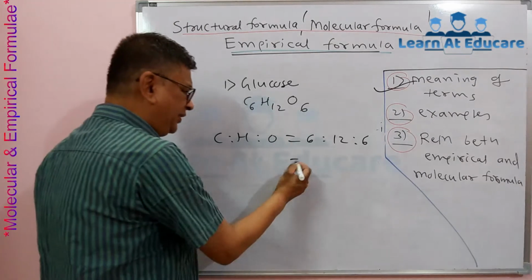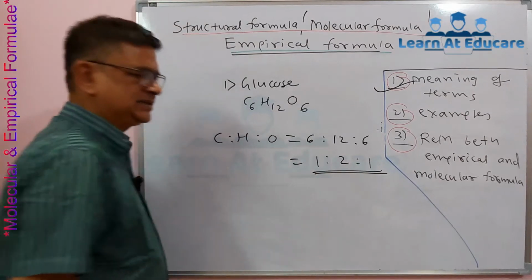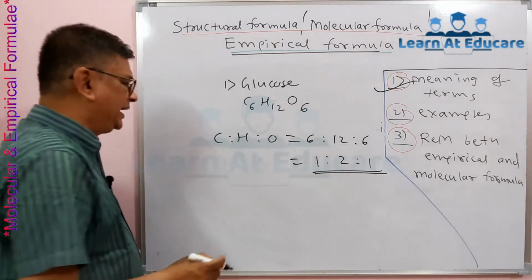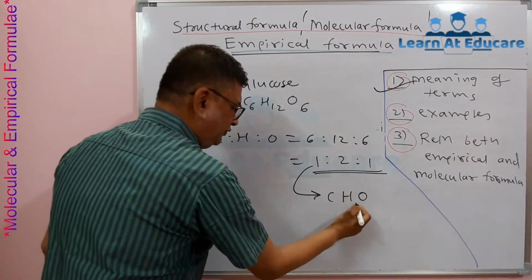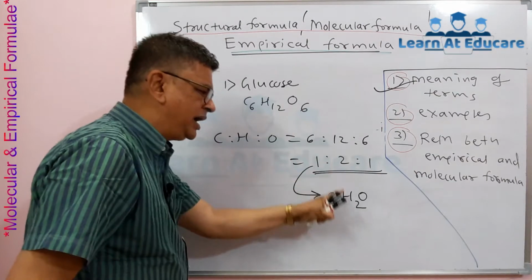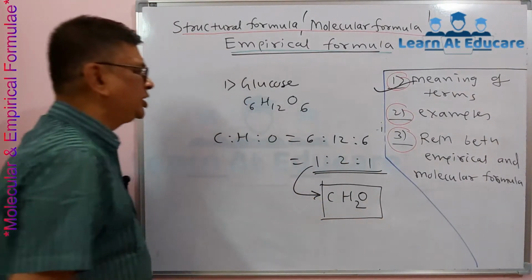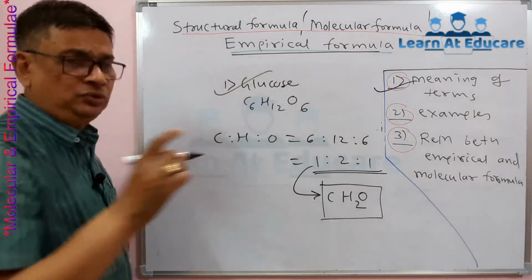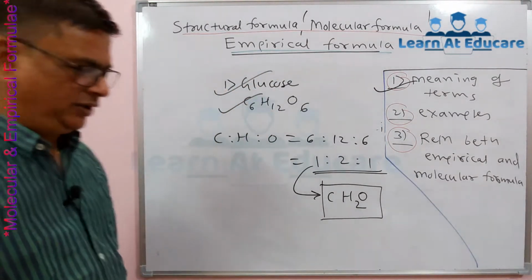If you divide by 6, the smallest ratio comes as 1:2:1. By considering this 1:2:1, we get the formula CH2O, 1 carbon, 2 hydrogen and 1 oxygen. So this is the empirical formula of glucose, whose molecular formula is C6H12O6.